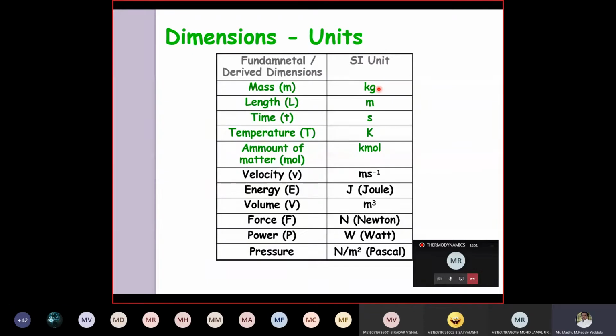In earlier days we used CGS and MKS, and we also had the English system. Nowadays we use the system of international units. The system we follow in India is the SI system. In the SI system, the mass unit is the kg, length unit is the meter, and time unit is the second. Temperature is Kelvin, not degree Kelvin, only Kelvin. Amount of matter is moles, kilomoles. Velocity is meters per second. Energy is joule, and volume is meter cube.